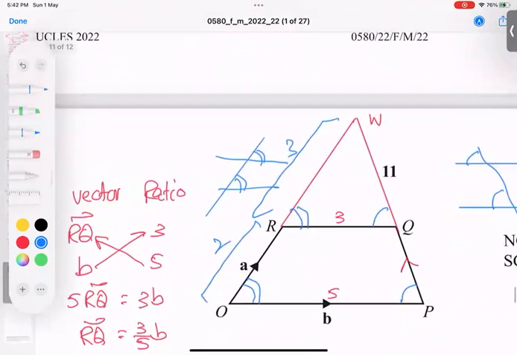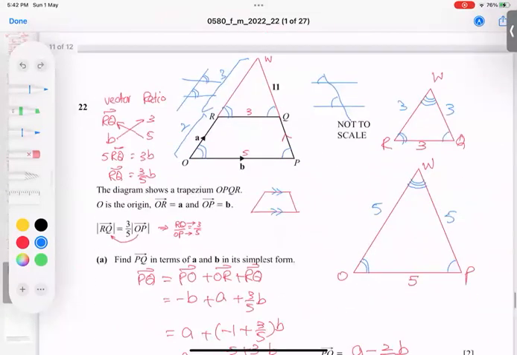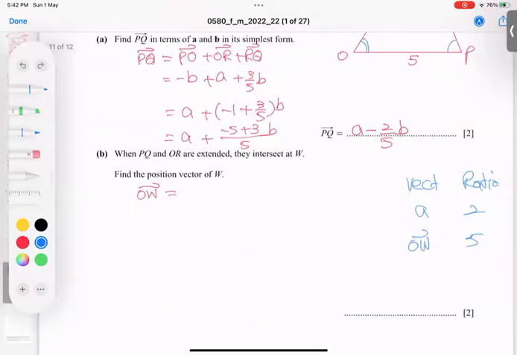How come? Look at here, I can show you. From here to here is OW. And OW in ratio is 3 plus 2, 5. And this A given is a 2. So I hope you got the idea. This is the whole story of the question. Now I am going to finalize it. Multiply. So I can say here 5 times 2A equals 2 times 2 OW. And 2 comes down. So I get 5 over 2 times 2A vector.